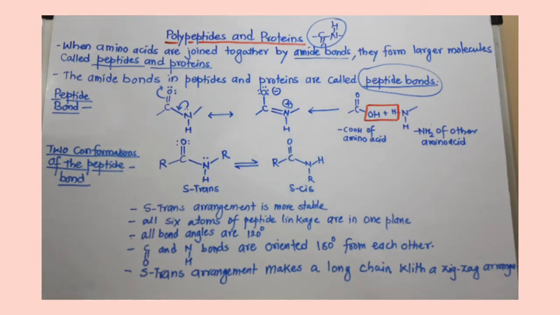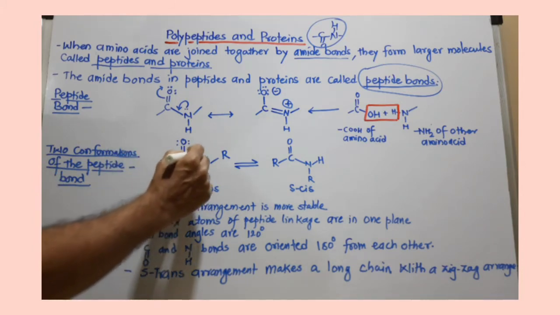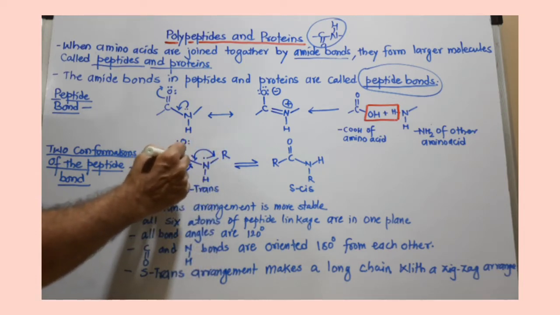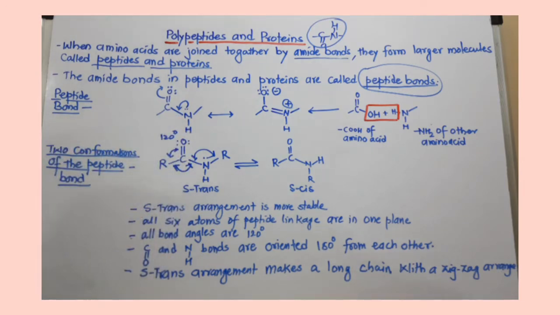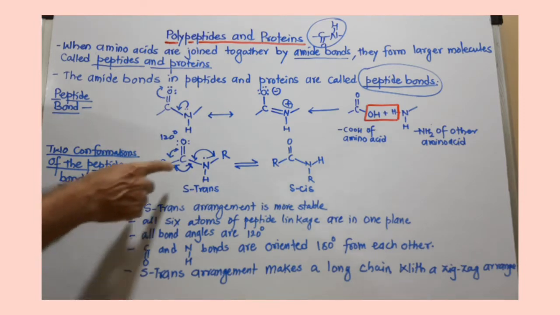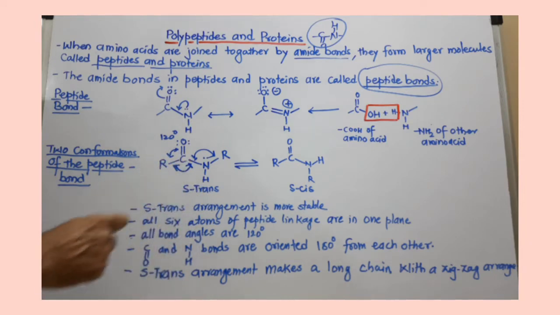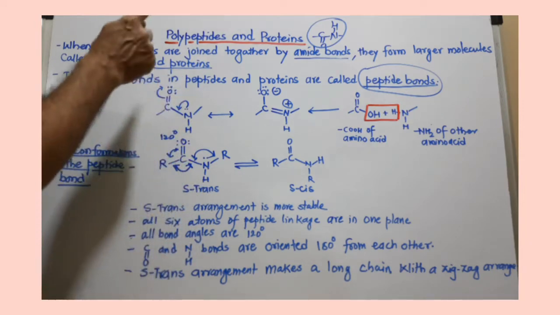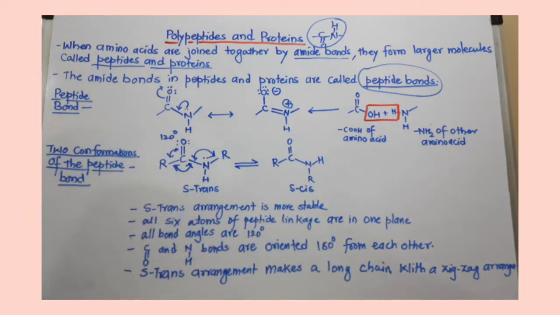One more thing: you can measure the bond angle, because of sp2 hybridization. This bond angle, or this bond angle, is 120 degrees. Another point which I want to add here: this CO bond and NH bond are actually oriented 180 degrees from each other. You can see they are as if on one line, and one line means 180 degrees from each other.